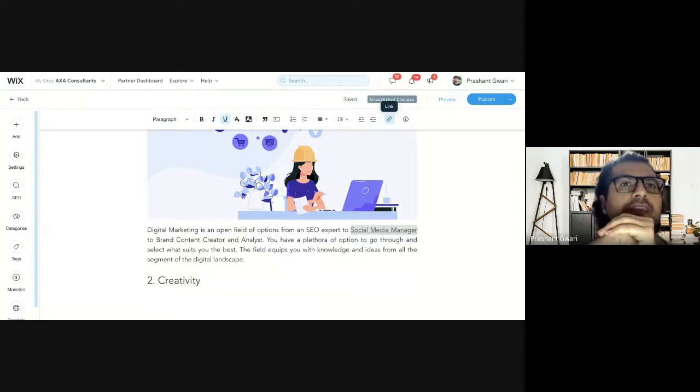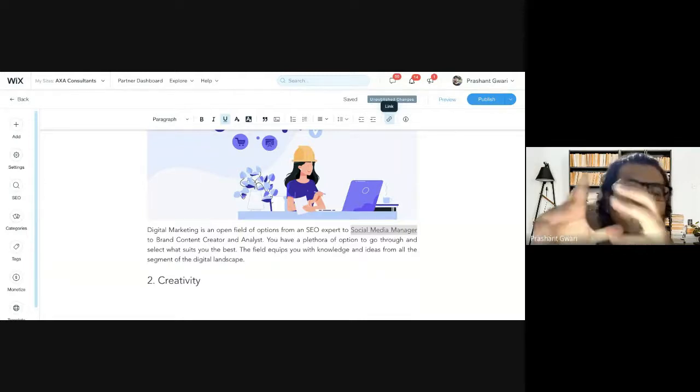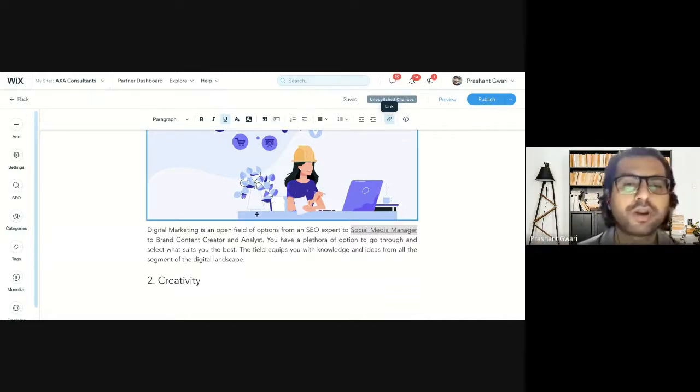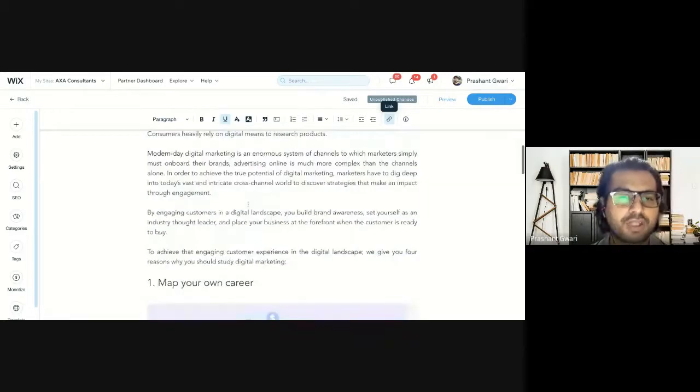Now, how many elements do we have left right now? We have around four more elements. And those four more elements are page URL, title tag, meta description, and mobile responsiveness. Is your website or blog mobile friendly or not? The starting four elements we have covered, you can work on from the blog section. For the rest four elements, which are title tag, URL, meta description, and mobile friendliness, you have to click on this SEO part or this lens icon.